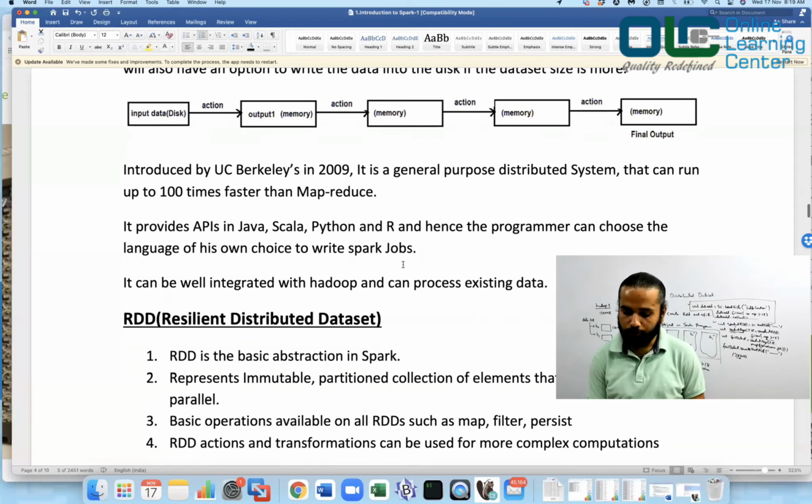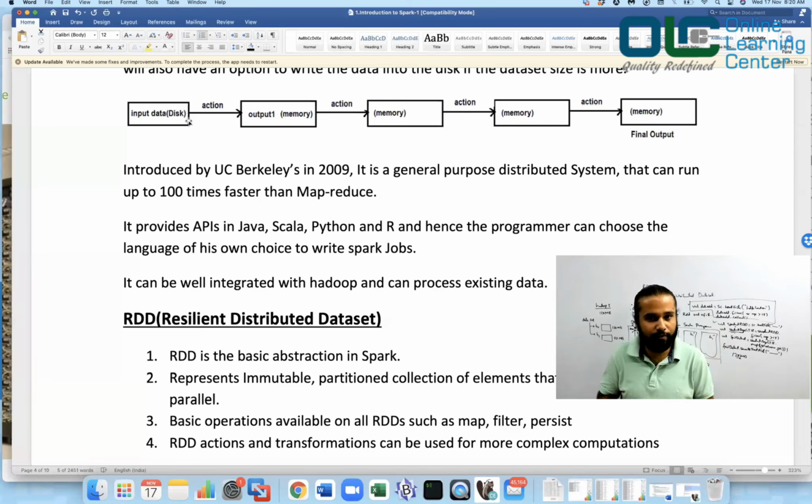And we have already discussed this diagram earlier, that whenever you're trying to deal with a MapReduce job, it basically reads the data from disk, does some processing, and writes the data back to the disk. But if you look into this diagram, this is all about your Spark. You have the input data on disk on your HDFS, and you wrote some code like sc.textFile. The data got loaded in the memory, done. And then you started writing some actions on it, map, filter, and then reduce and a lot of such things. We'll look into that slowly one by one. There are so many things that you can do, right?